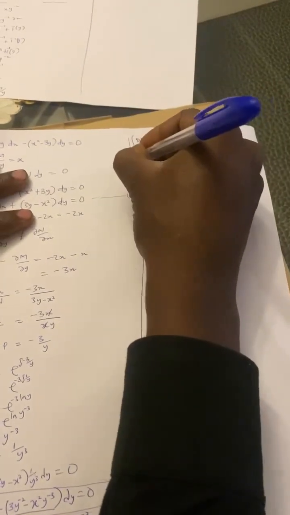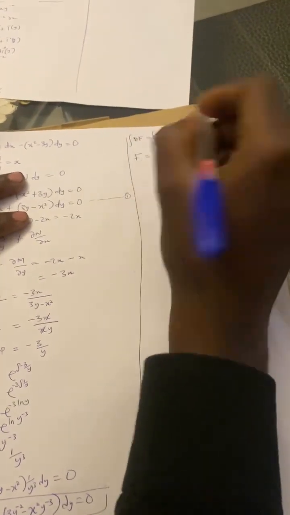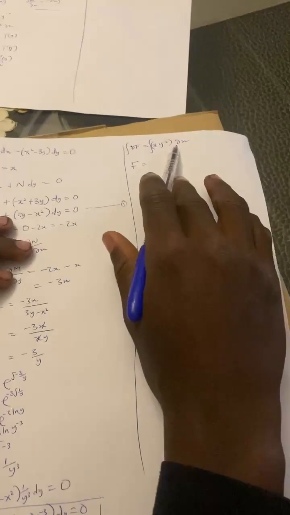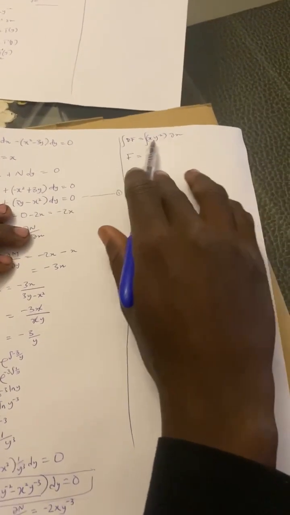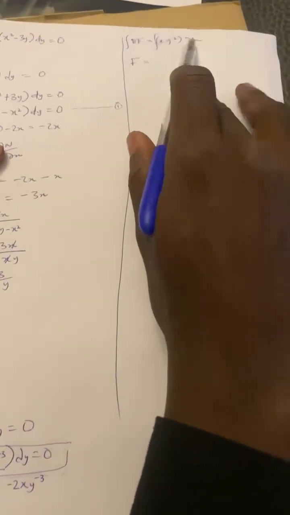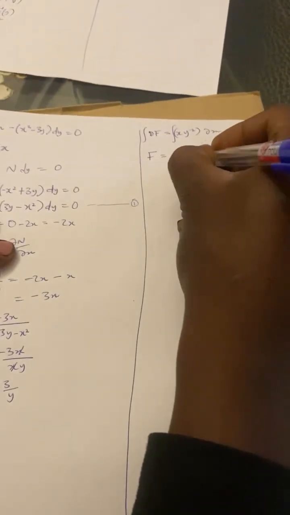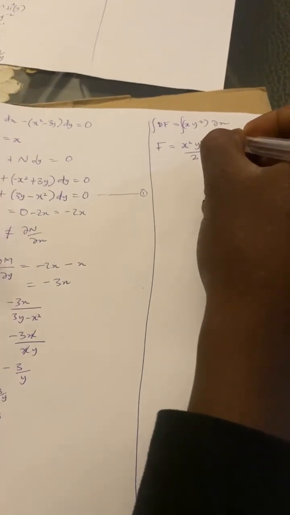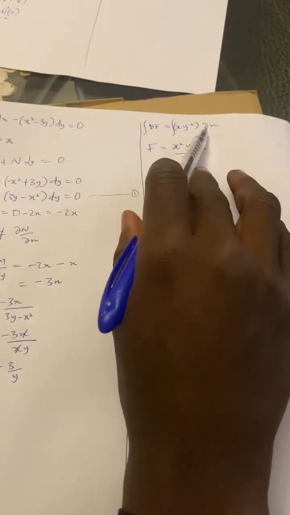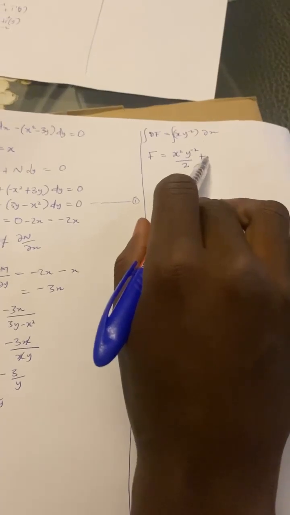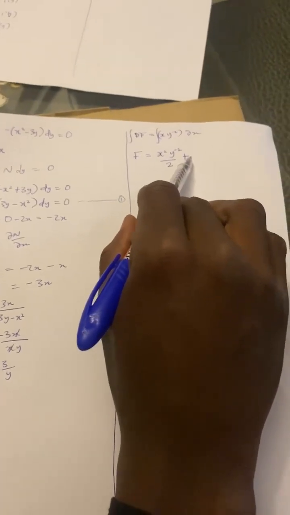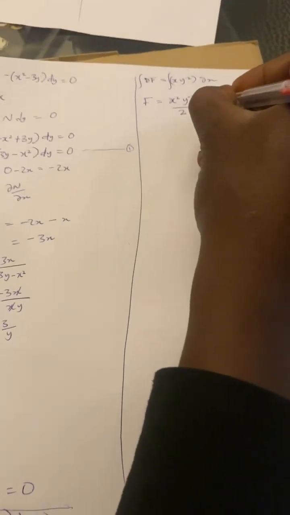What I mean by partially integrating both sides is that I will integrate the right hand side with respect to x only. I will assume this y as a constant, so I will only be integrating this x. So I will have x squared y^-2 over 2 plus a constant. Since we are integrating with respect to x, our constant will be a function of y. So let's call it t of y.